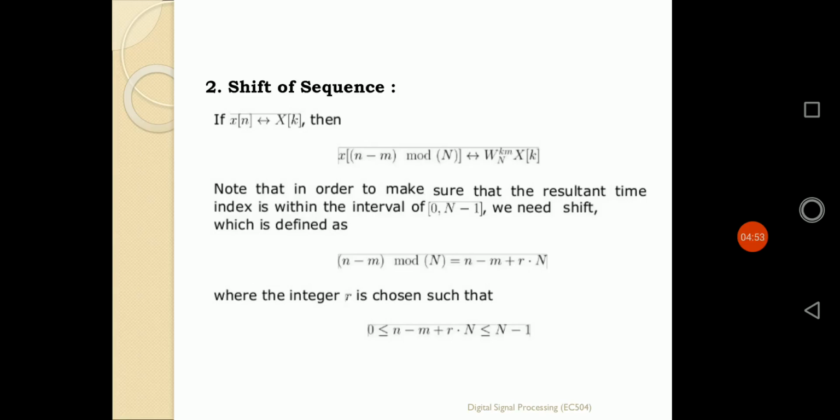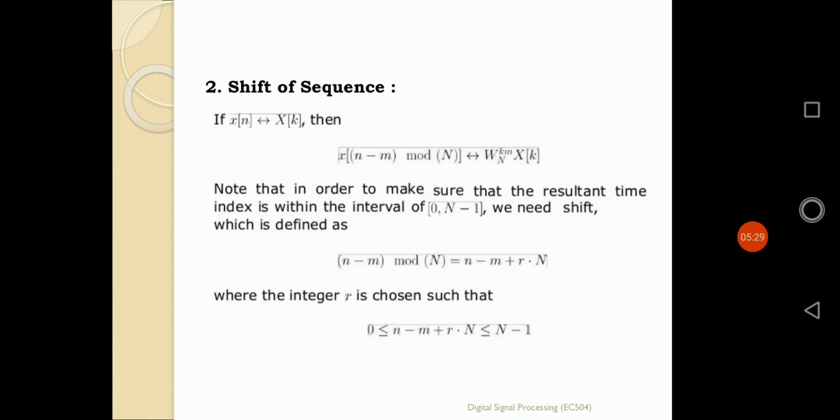And x of n has n number of sequence, that's why it will be defined by x of n minus m mod n. Mod n means the number of points of the sequence, or the time period of the sequence, is defined as capital N. Whenever it is applied to the discrete Fourier transform, it will be defined by the same transformation X of k as the previous one, but it should be multiplied with omega n to the power k m, as it is shifted with respect to the value of m; the power of n is being replaced by m also.